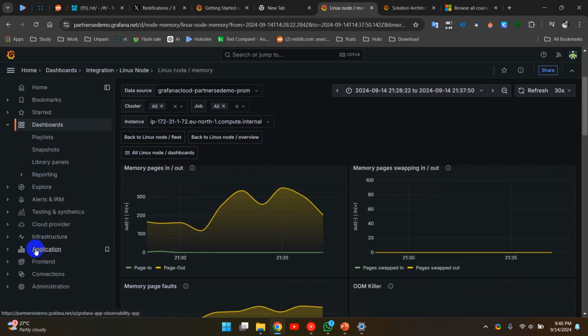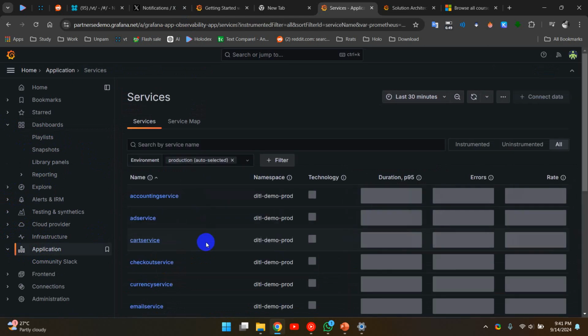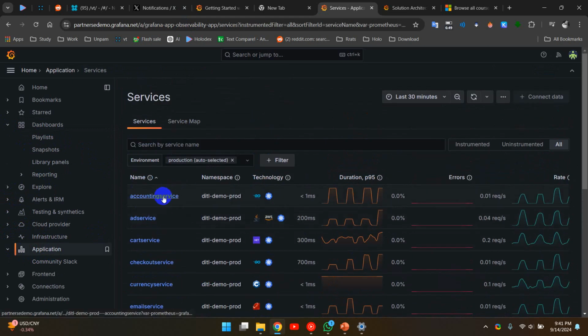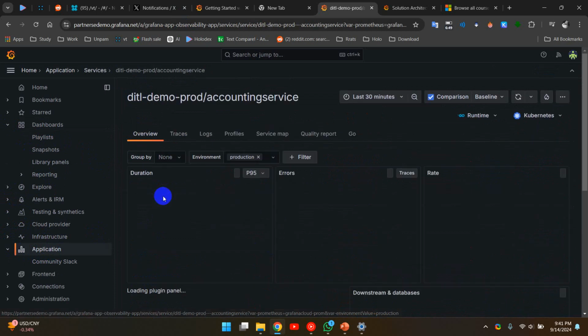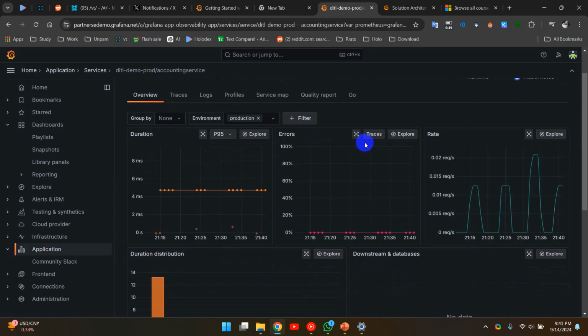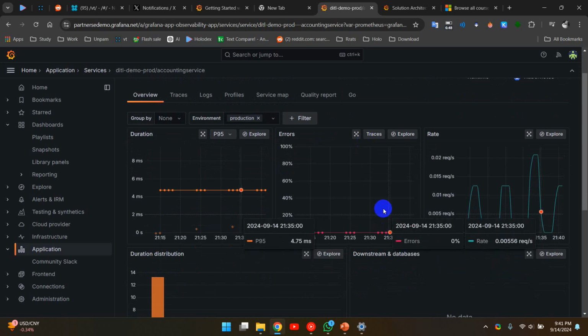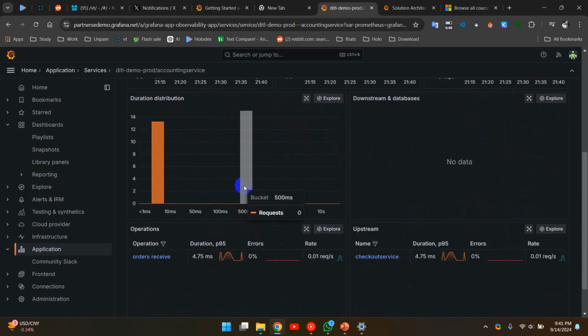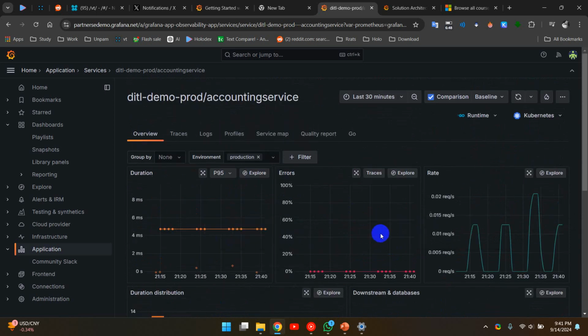Let's see another example, an application. Let's see a Go application in Kubernetes. Here we can see what's happening in the application, when it's running the operations.